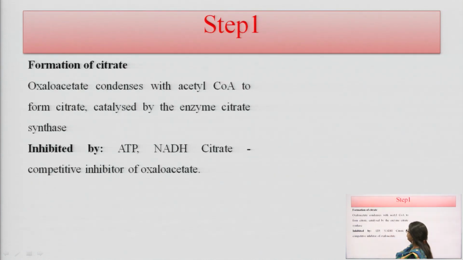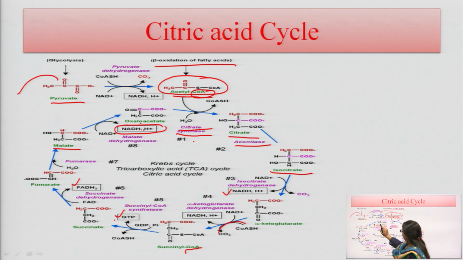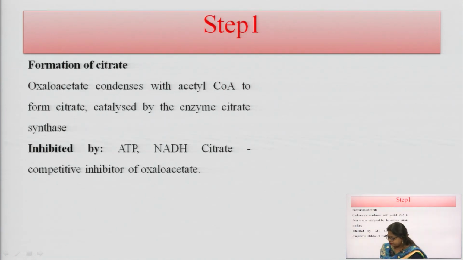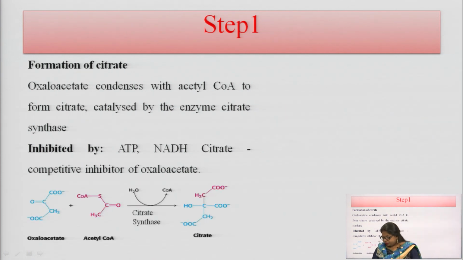I already discussed the formation of citrate, where oxaloacetate reacts with acetyl coenzyme A in the first step, and the enzyme citrate synthase catalyzes this reaction. This reaction is inhibited by ATP, NADH and citrate, because these all are competitive inhibitors of oxaloacetate.